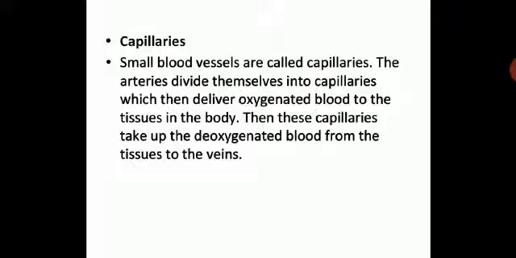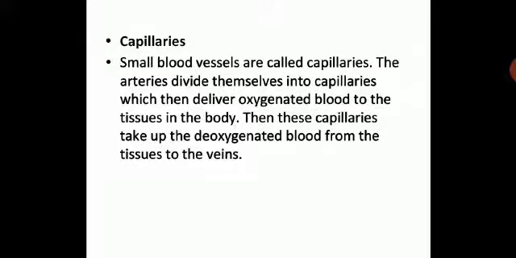These capillaries take up the deoxygenated blood from the tissues to the veins. What happened first? The arteries divide themselves into capillaries, which then deliver oxygenated blood to the tissues in the body. And then these capillaries take up the deoxygenated blood from the tissues to the veins. So please understand the important function of the capillaries. It has to perform a dual function. Dual means both the functions at a time. So it is delivering oxygenated blood to the tissue and then deoxygenated blood from the tissue to the veins.